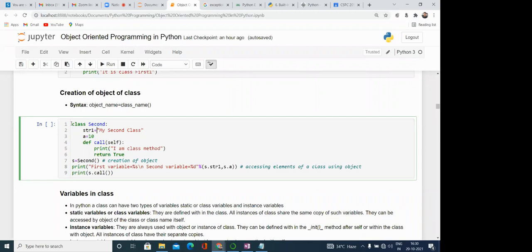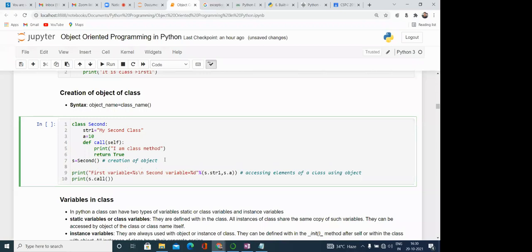Here you know very well that in Python we use indentation, so whatever is there after one tab is included in the class. So this is our class body. In the class you can see we have one variable str1, then one variable a which has the value 10, and then one function. So this is the way of creating the object, like s is equal to second. Second is the name of the class. After that, if we use the brackets like this, it means we are creating the object.